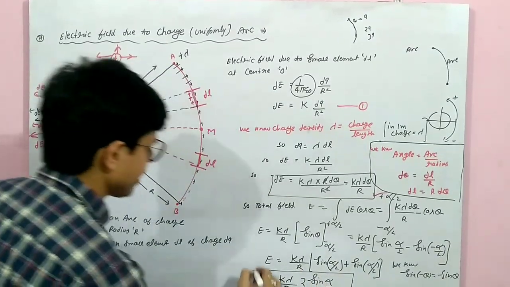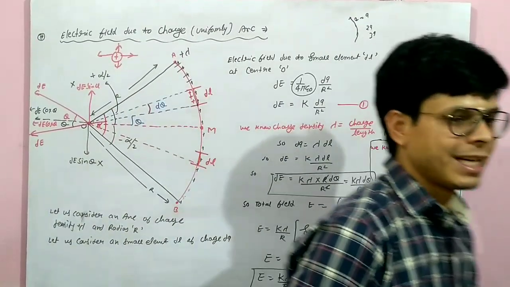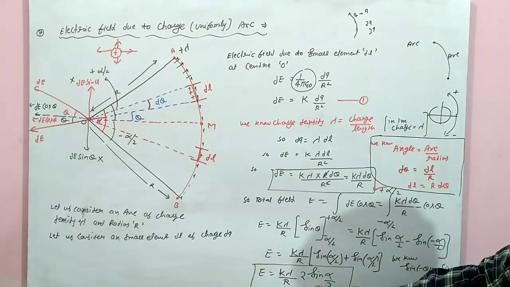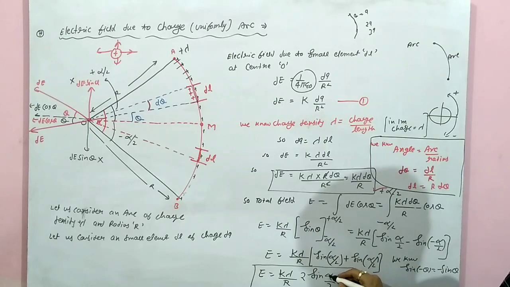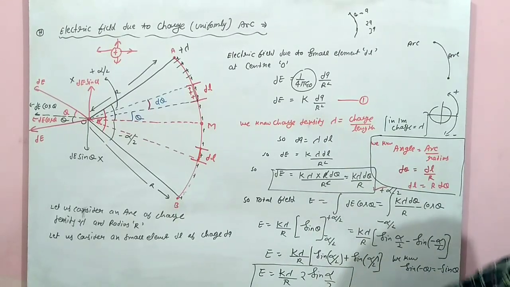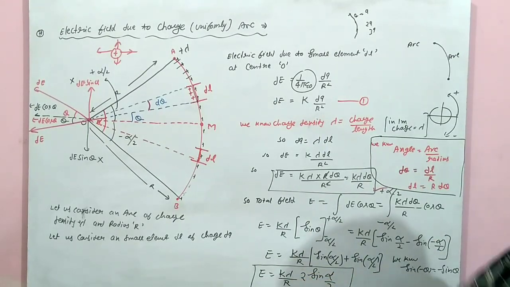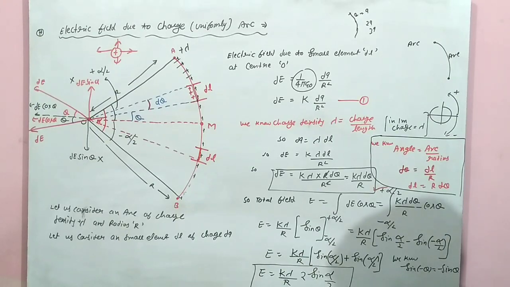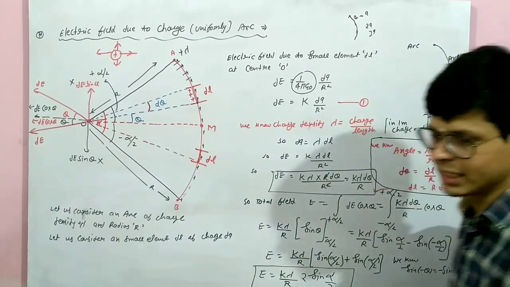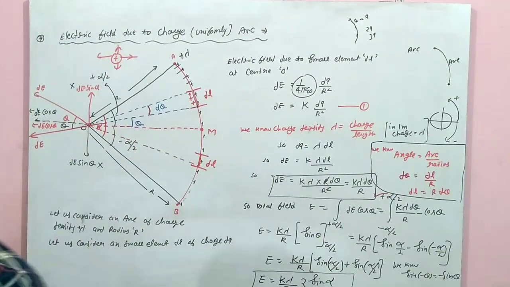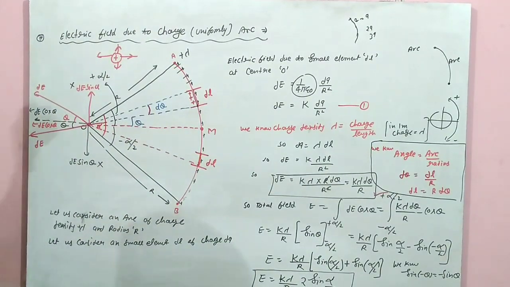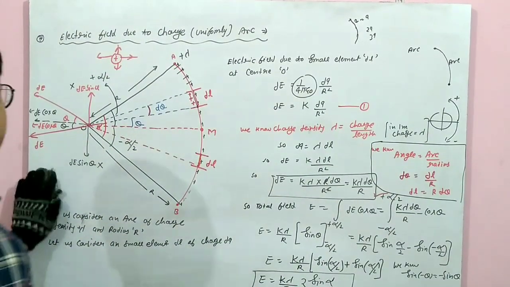This is the electric field due to an arc. This is the angle formed by the arc at its center. Lambda is the charge density, r is its radius, and alpha is the angle formed by it at its center. Right? This is very, very important for the board.